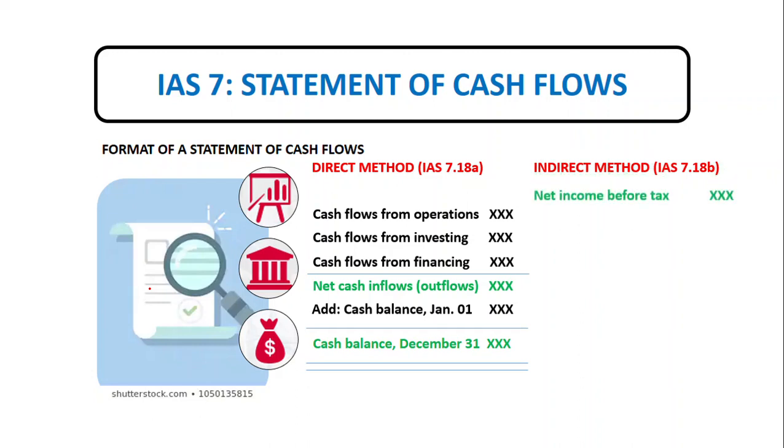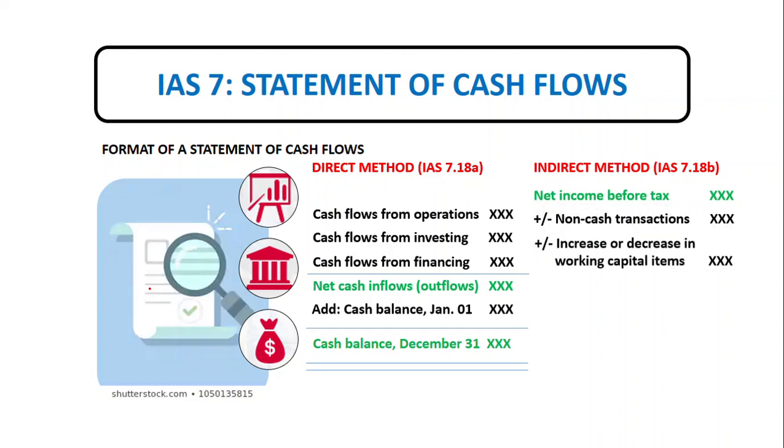So from net income before tax, we add or deduct non-cash transactions. Examples of non-cash transactions are depreciation expenses, amortization expenses, depletion, loss on sale, gain on sale, and any other non-cash transaction that affects the net income. We also need to consider the addition or reduction on increases or decreases in working capital items such as accounts receivable and accounts payable.